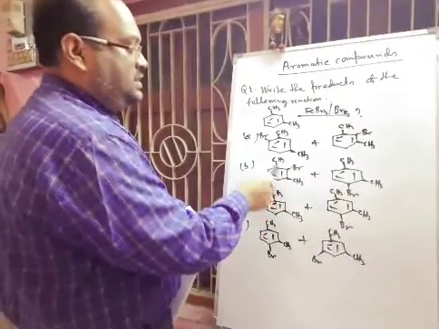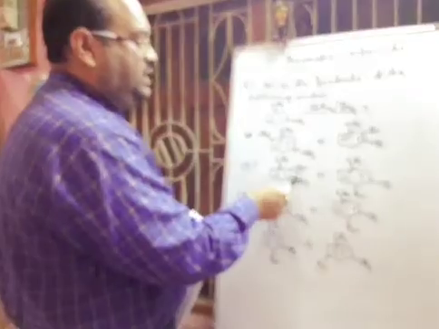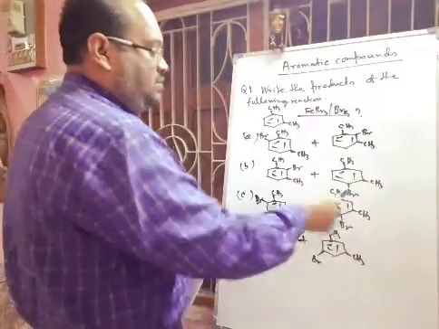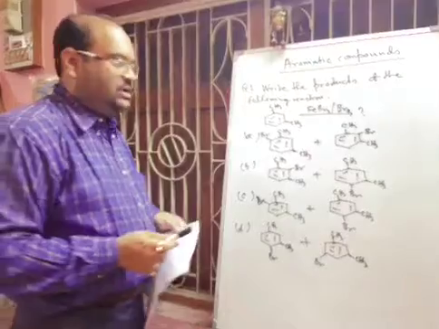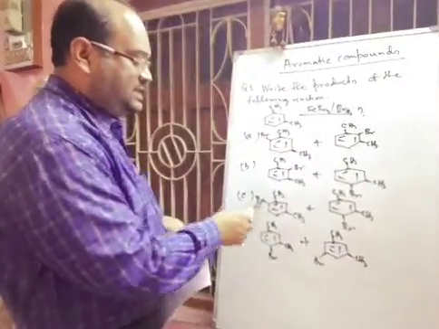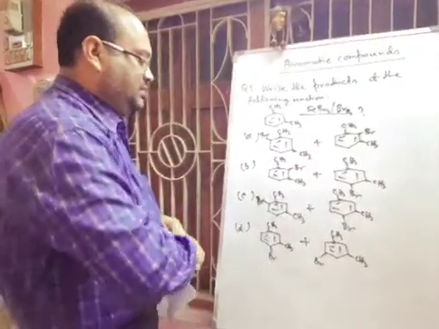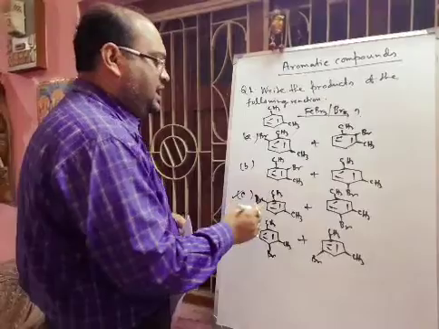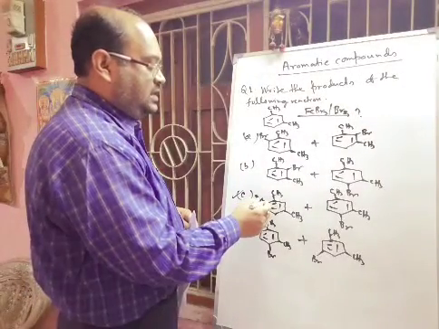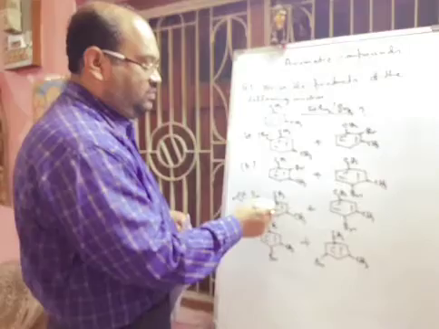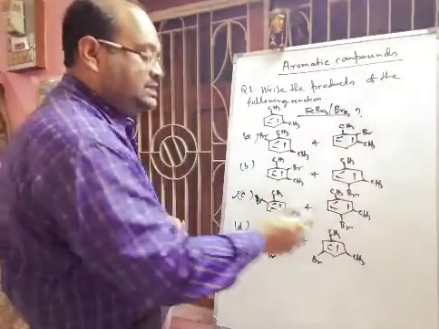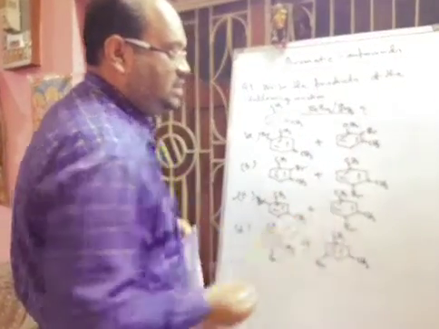In the second option it is the same thing: between the two methyl groups one bromine is there, and at one para position one bromine is there. Actually methyl is ortho-para orienting. So option C is the correct answer, because here one bromine is at the ortho position of one methyl group, and another is at the para position compared to the other methyl group.